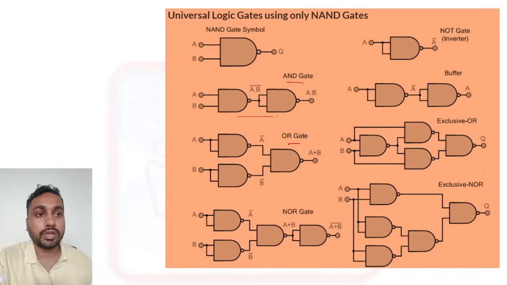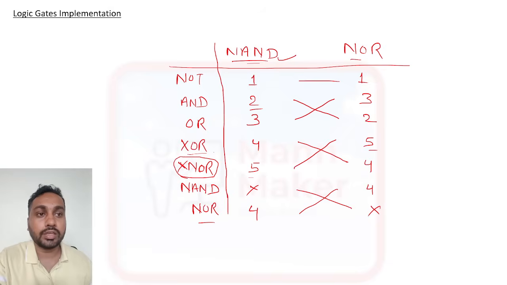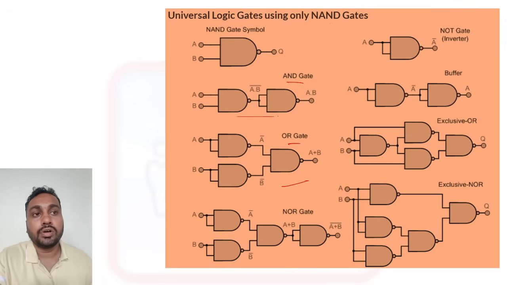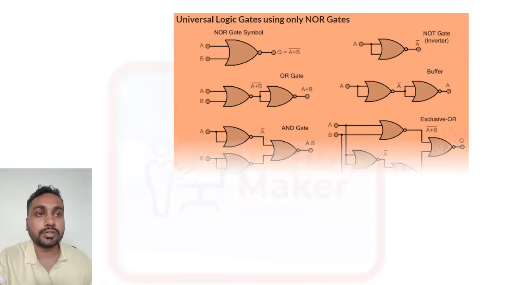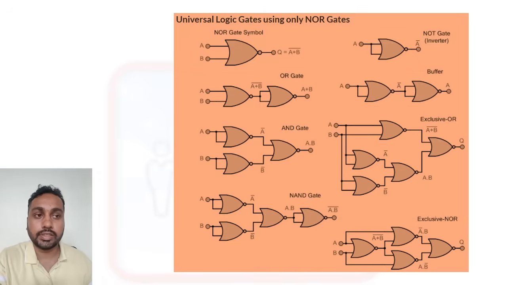So here you can say OR gate 3 is required, using 3 NAND gates we are implementing. So here you can check OR gate 3 is required. Okay. So this is the representation of NAND gate. You can make a note of this one also. And using NOR gate also, if you want to see, it is there, and you can match with that table. So this is the implementation of gates using NAND and NOR.